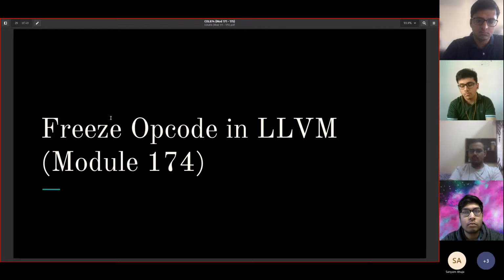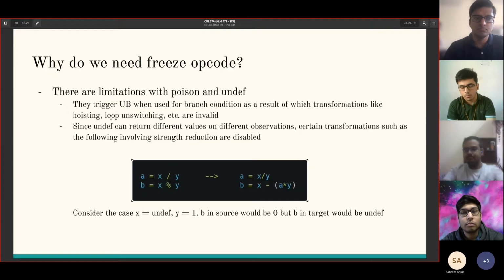So far we've discussed undef and how it contrasts with poison. Now we'll explore the limitations of both and introduce a new opcode. The limitations with poison and undef are that they invalidate a bunch of transformations like loop unswitching and hoisting. Furthermore, since undef can return different values on different observations, certain transformations, like this example with strength reduction, might be disabled.